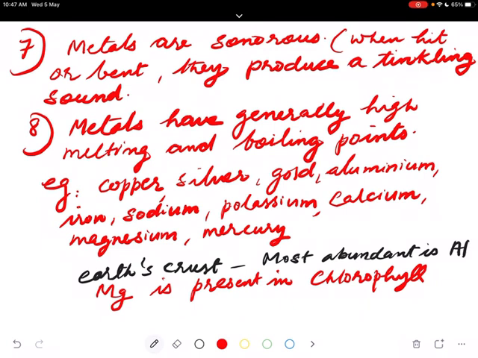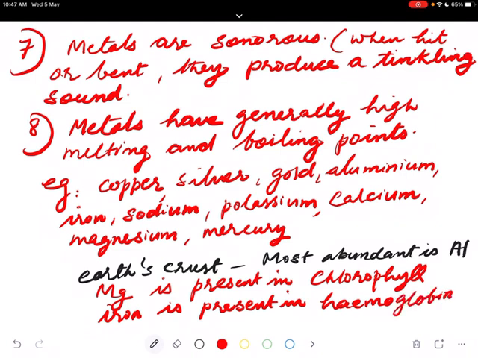Iron is present in hemoglobin in our blood. Whereas zinc is found to be present in traces in the ores of certain elements.